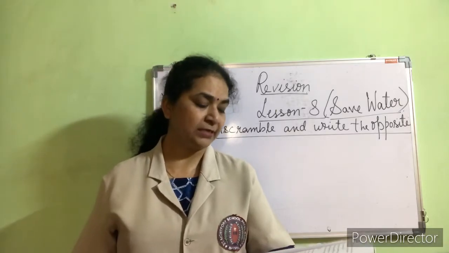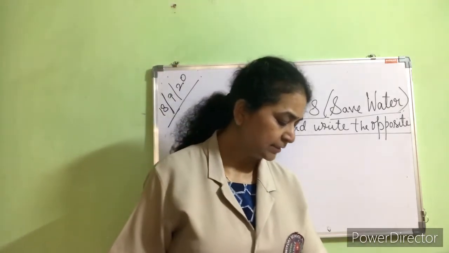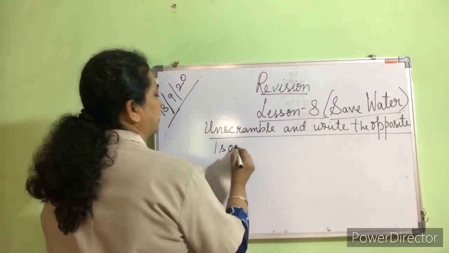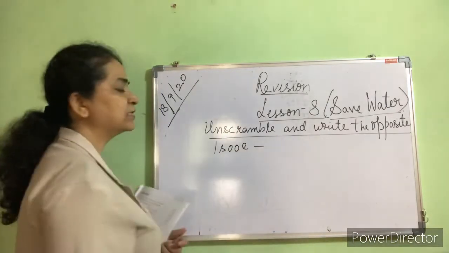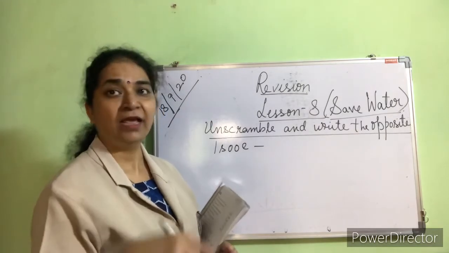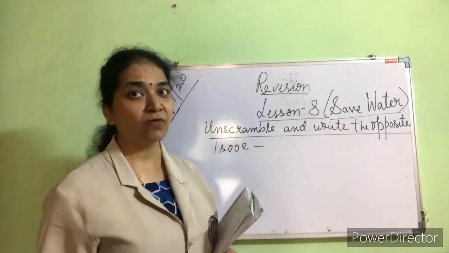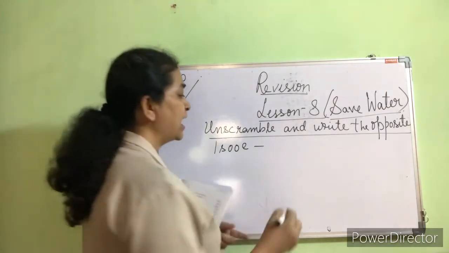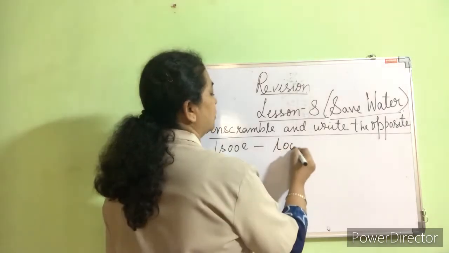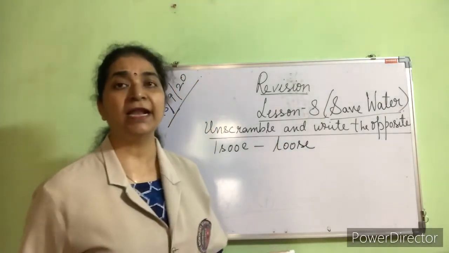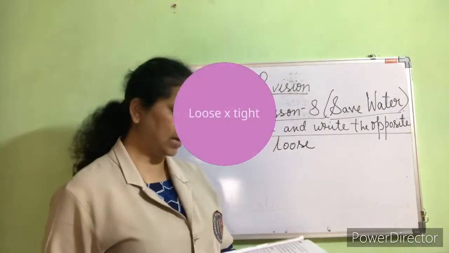The first one is given: L-S-O-O-E. First, you have to write the correct word. We have done it before also. What is the correct word? Lose. And what is the spelling of lose? L-O-O-S-E. Learn the spelling. L-O-O-S-E is the correct word.